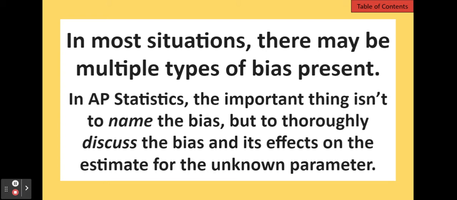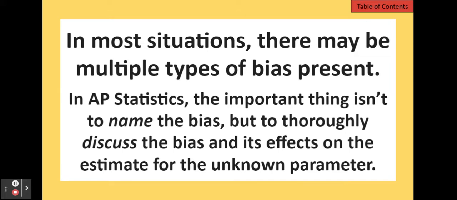So, when we're talking about bias in an AP statistics free response question, just realize there might be multiple types of bias present, or even just you might think of one type of bias more than the other. So, it's not really important as much to name the bias, but to really thoroughly discuss the bias and its effect on what we're trying to estimate.